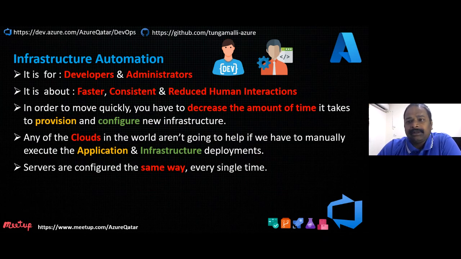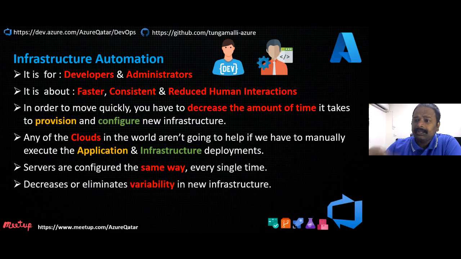What advantage is it going to give you? Every time you run the pipeline, it will give you the same result. It also eliminates variability in the infrastructure and keeps the infrastructure the same. We will see how, in case somebody changes the configuration, we are going to retain those configurations using DevOps.